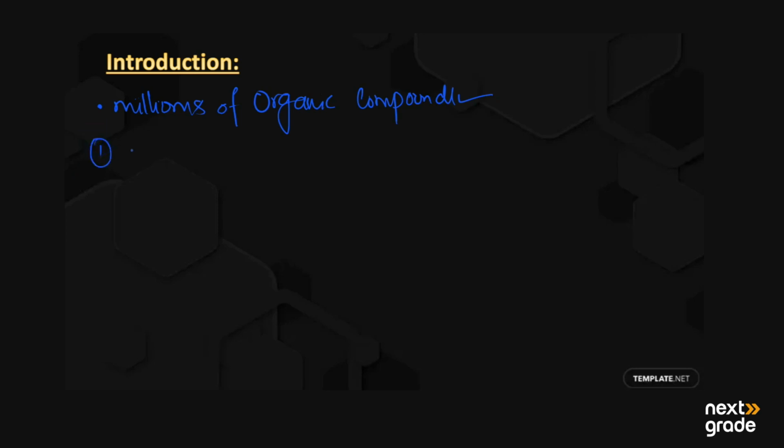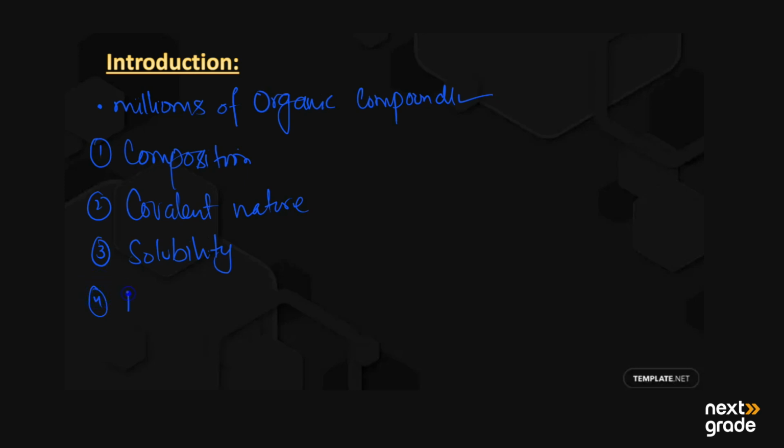In this section we will discuss their composition, we will discuss their covalent nature, and third we have the solubility of the organic compounds, and the fourth one we have their melting points and boiling points, and the fifth one we will discuss their thermal instability, and the sixth one we will discuss their inflammability.